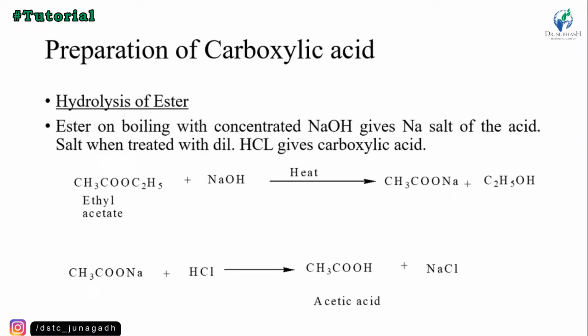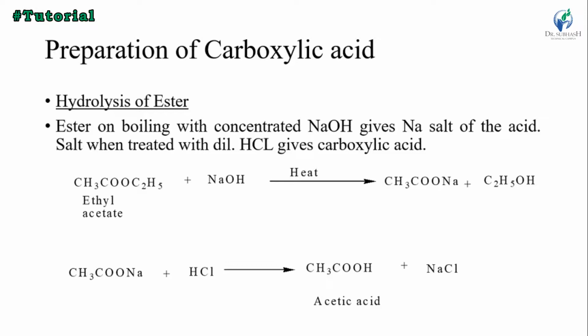And then hydrolysis of ester. Ester on boiling with concentrated sodium hydroxide gives the sodium salt of the acid, and the salt when treated with dilute HCl gives the carboxylic acid. First the ester, ethyl acetate, plus NaOH are heated, so a complex is formed. The salt of the acid, CH3COONa, that is the salt of acetate, and ethanol are removed.